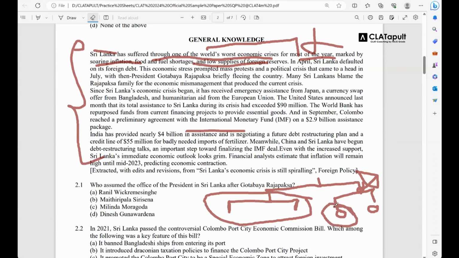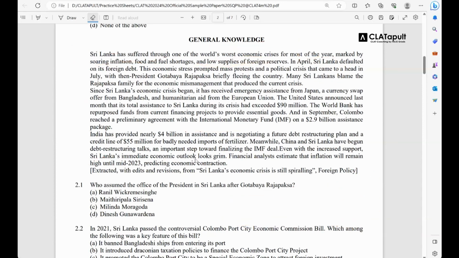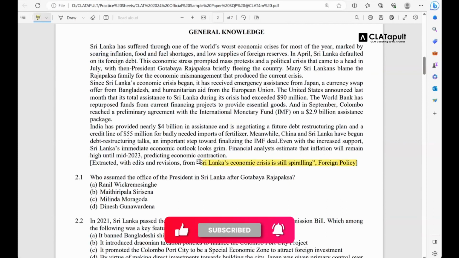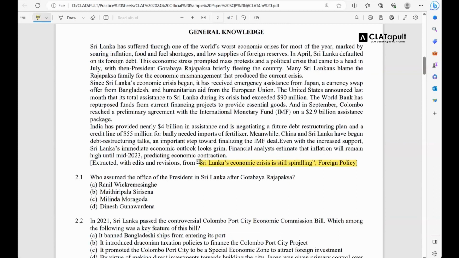Okay, now understand this, I'll tell you why I'm saying this. Second thing, the passage is taken from this foreign policy area. So expect the same general outcome of your basic bifurcation: economics, foreign policy, geopolitics, science and tech, space race. Questions will come under these. That's a basic thing, passages will come under these. So you expect something like that. Now let's go through the passage.